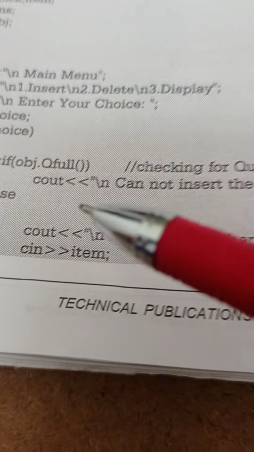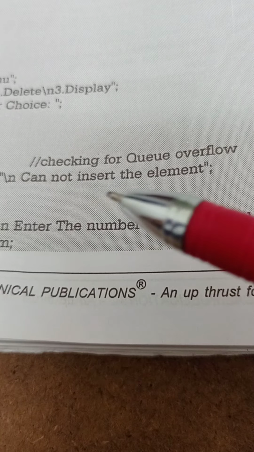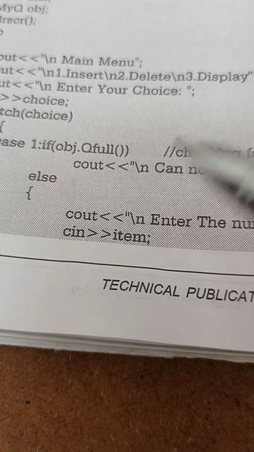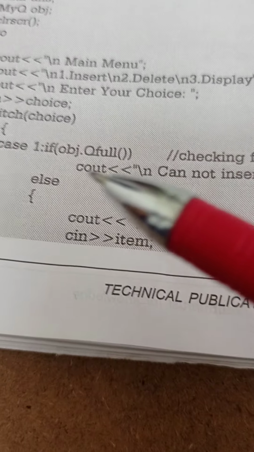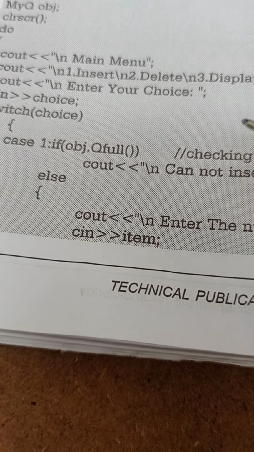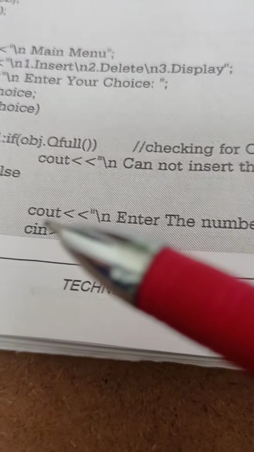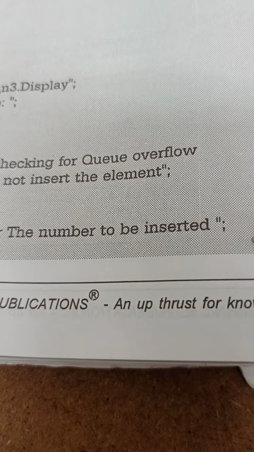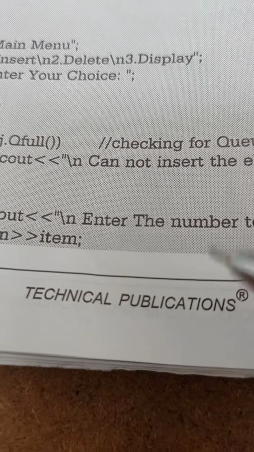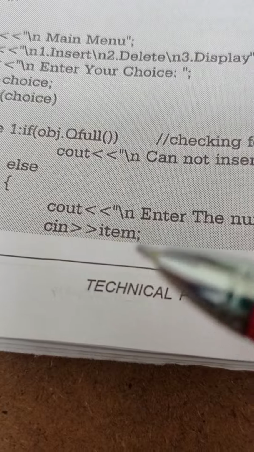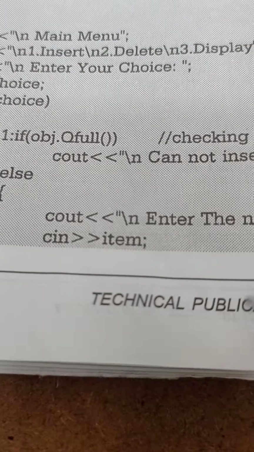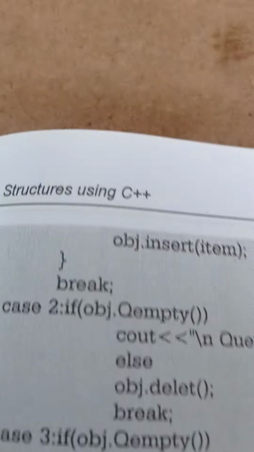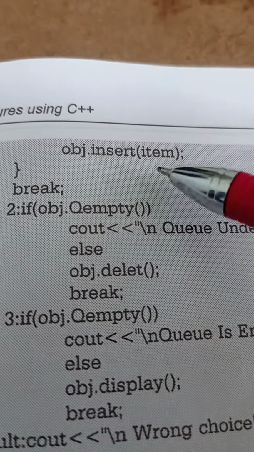If it is full, then it will display the message, cannot insert the element. Or else, if it is not full, it will not display this message, instead it will go to else and display enter the number to be inserted. Then you enter the data, the element, and it will take that element. After that, it will come here, obj insert item.